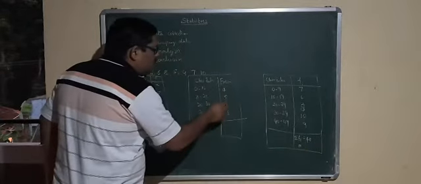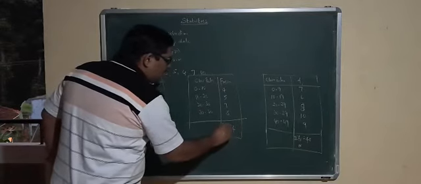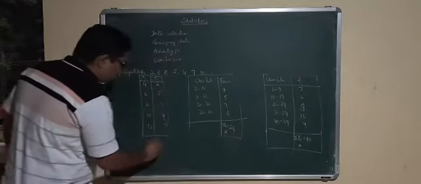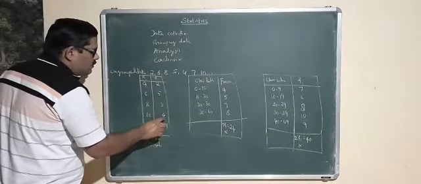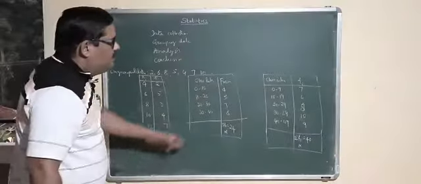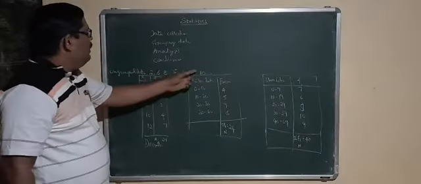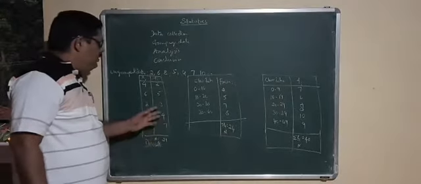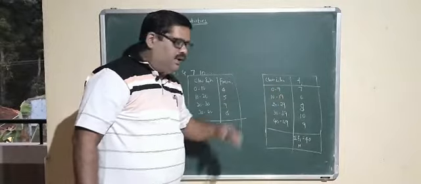Here also 24. So this is sigma fi or n. Here we have n or sigma fi. So, these are some types of collection of data. This is called ungrouped data, this is called discrete data, these two are called as grouped data.